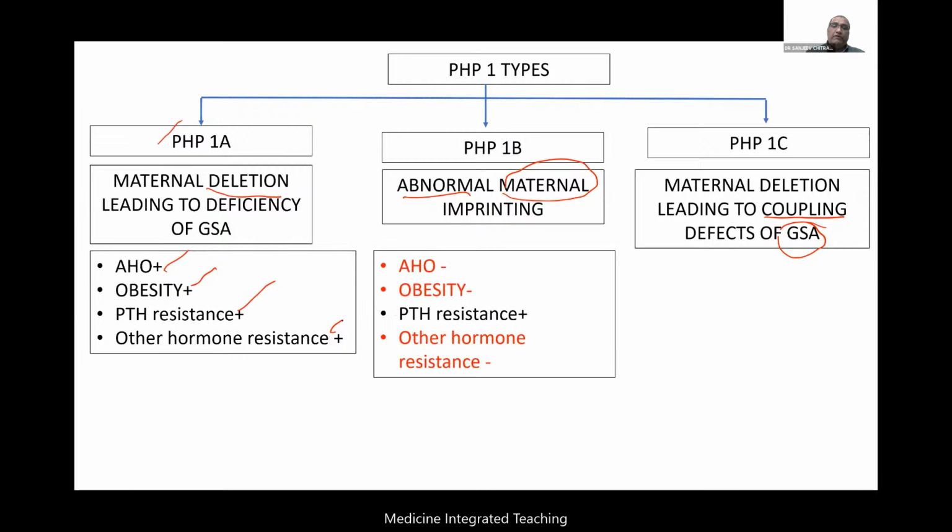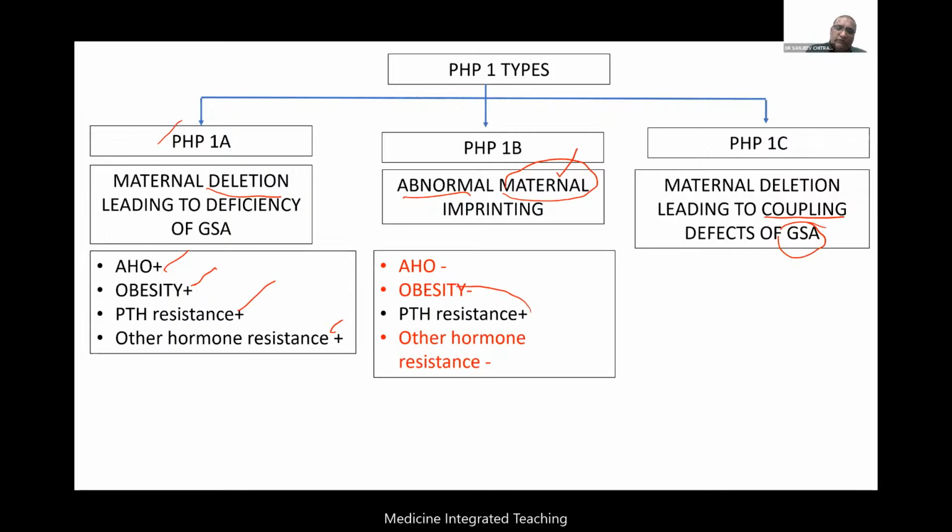Now, what about PHP1B? I told you this will only affect the kidney. Why does it only affect the kidney? Because it is an abnormal methylation happening in the maternal copy. The maternal copy should not get imprinted. Only the paternal should have been imprinted. Here, the maternal also is getting imprinted. That will not affect the rest of the tissue.